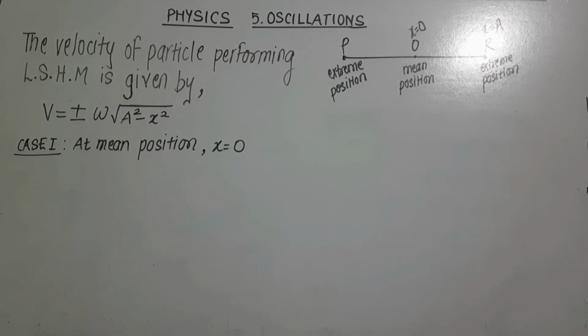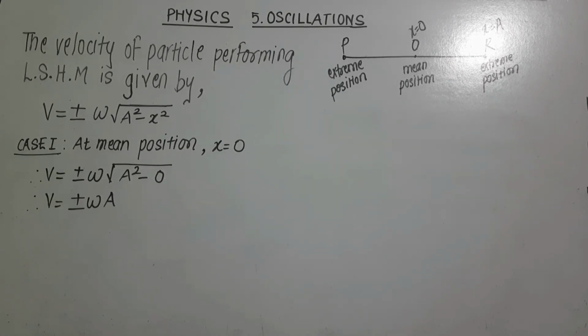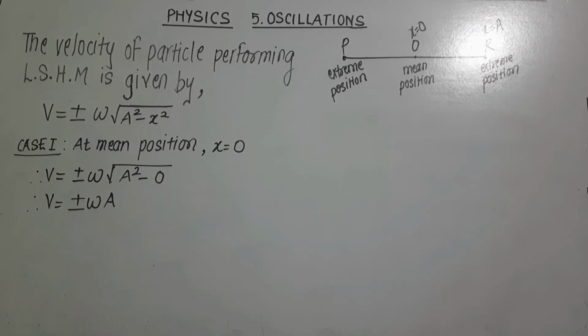So substitute this value in equation of velocity and we get root of a square is a. So we get v is equal to plus or minus a omega. So we can say that at mean position, velocity of particle performing SHM is maximum and its maximum value is a omega.